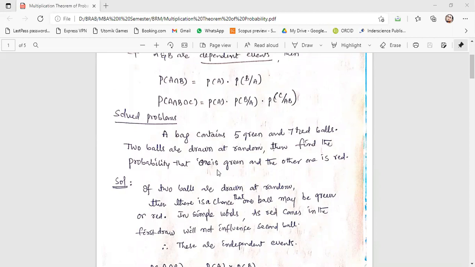If red comes in the first draw, that will not influence the second ball. Therefore, these are independent events. Is there any condition that if in your first draw a red ball appears, then it will influence the green ball in the second attempt? Do you think like that? You are drawing two balls at random. First you have drawn one ball. Now you find that it is red. Will this thing happen to the other event?